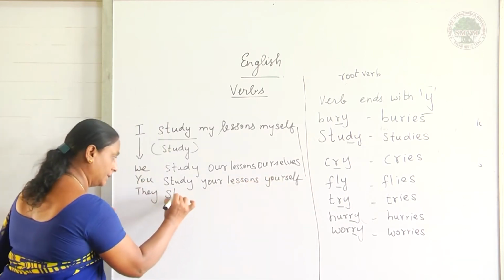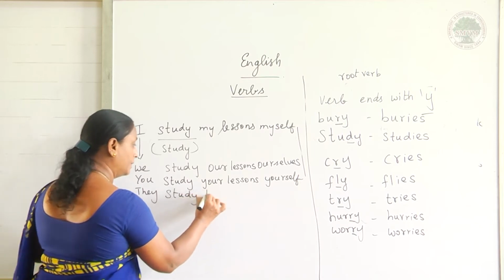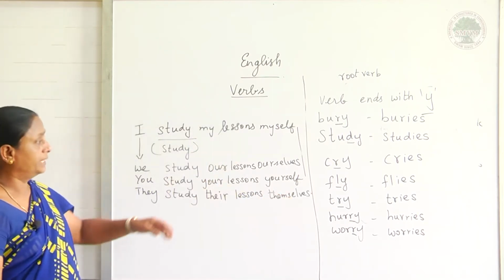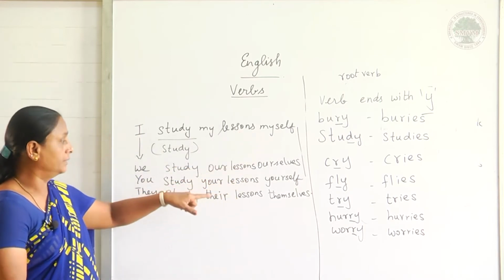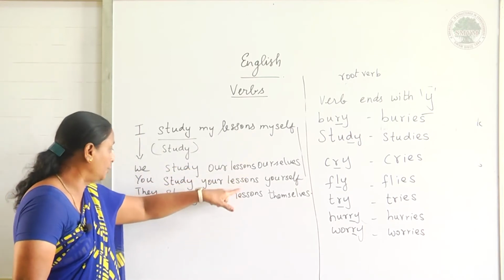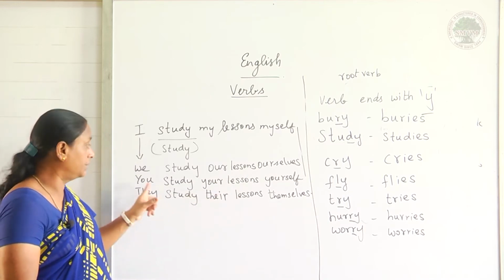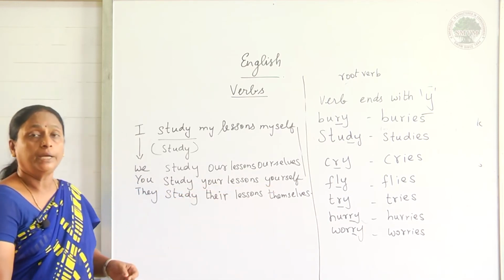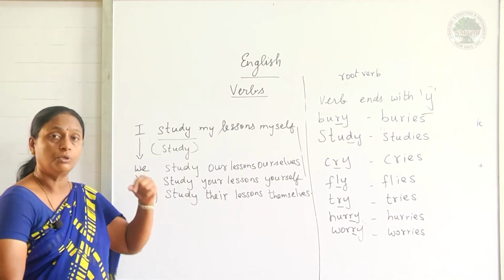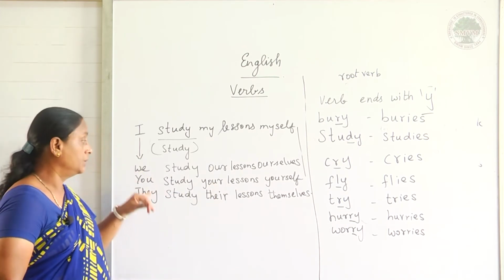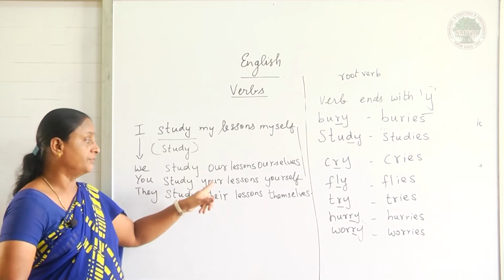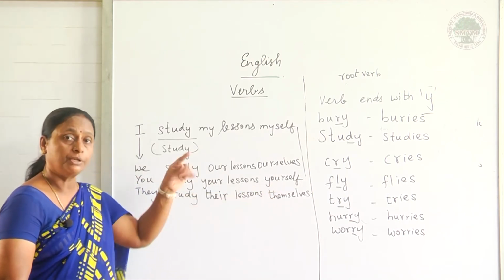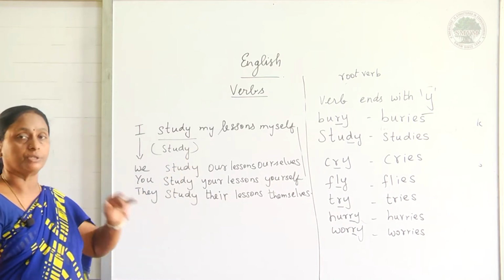They study their lessons themselves. Here myself is singular, and here we, you, they are plural, but for you I have written yourself. I have already told you, you refers to both singular and plural. If it is one person, I can write yourself. If it is more than one, I can write yourselves.